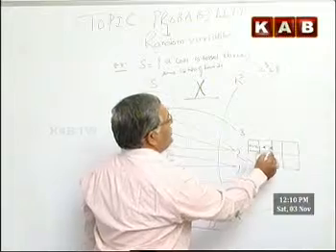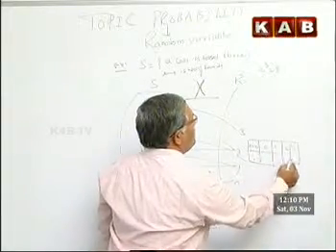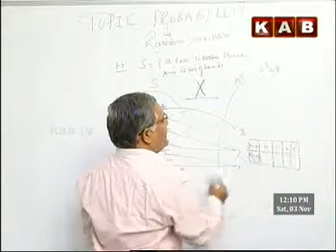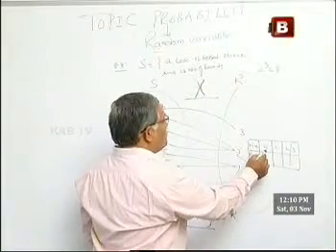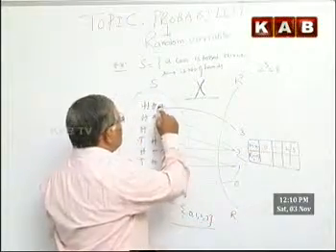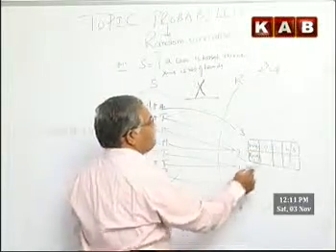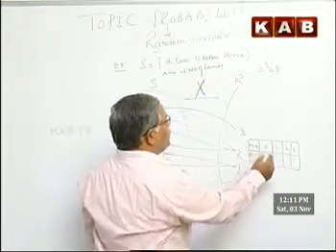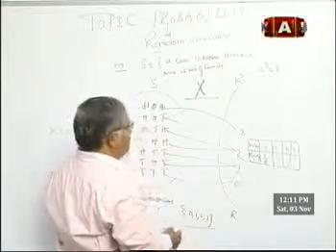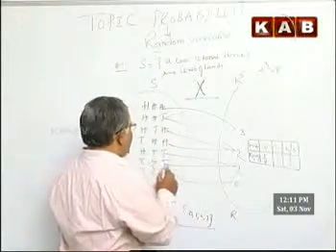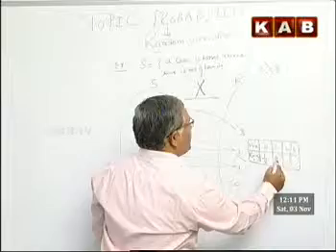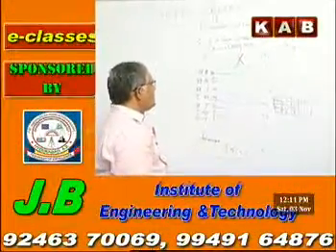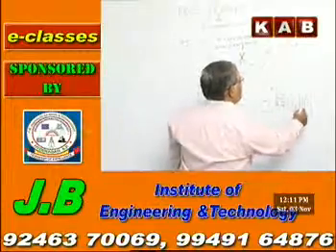What is the range of the random variable? 0, 1, 2, 3. What is the probability of X equal to xi? For 0, no heads: how many? 1 case is there, so out of a total of 8, 1 by 8. Similarly, 1 head is coming how many times? Twice, so this is 2 by 8. 2 heads have come 3 times, so that is 3 by 8.